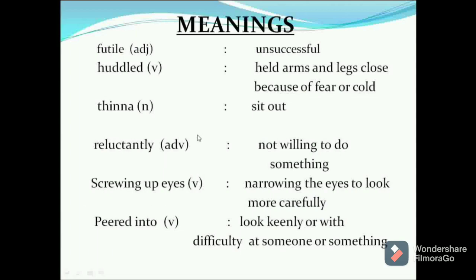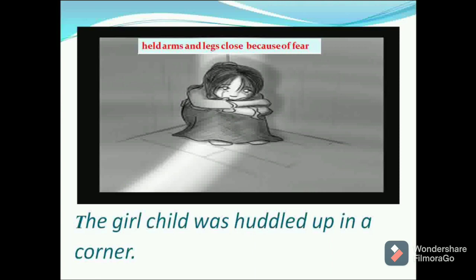We can have better understanding with pictures and the words with their meaning. See here, a girl who was sitting in a corner. The girl child was huddled up. Huddled up means held arms and legs close because of fear. She is in fear, so you see she had her legs and arms close and is sitting in a corner. The girl child was huddled up in a corner.